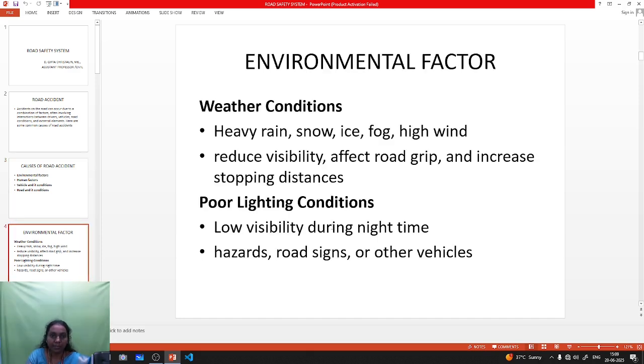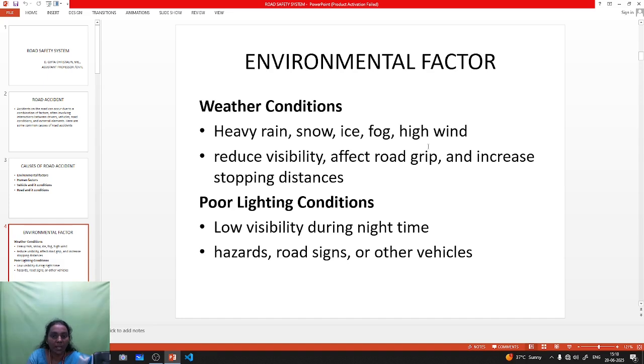Now let me briefly explain the environmental factors. There are many reasons. The first one is the weather conditions. During the rainy season the road will be wet. Wet means the skidding resistance will be reduced. When you drive the vehicle, the brake will not be applied properly, so it causes some accidents.